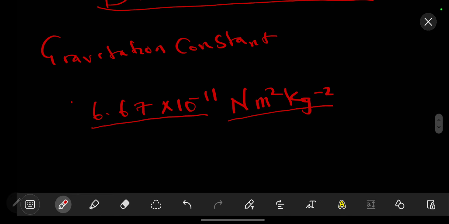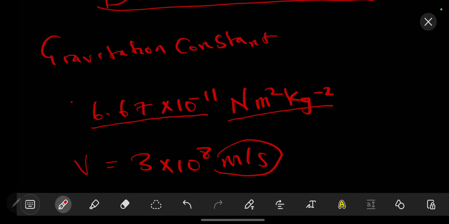Another example that we can talk about is the speed of light in a vacuum. The speed of light in a vacuum is equal to 3 times 10 to the power of 8. This one is constant, but it has got dimensions. So these are the units, meters per second.